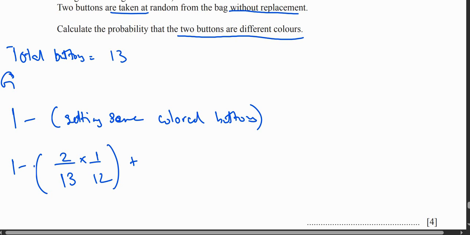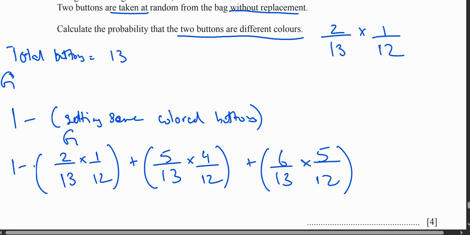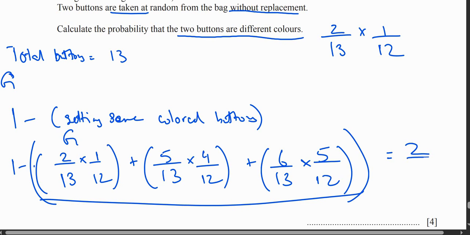Plus the probability of getting red buttons. If I choose a green button first, the probability is 2 upon 13. If I take a green button out, how many green buttons remain? Only 1, and total buttons 12. Plus the probability of getting a red button: red buttons are 5 out of 13. If I choose a red button, there will be 4 red buttons left out of 12. Plus the probability of getting a blue button: blue buttons are 6 upon 13, multiplied by 5 upon 12. Solve this whole thing, subtract it from 1 and you will get 2 upon 3 as your answer.